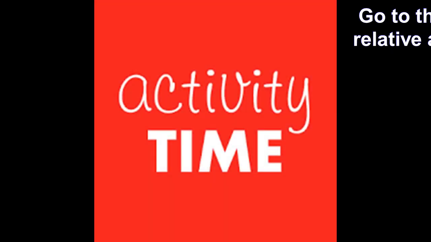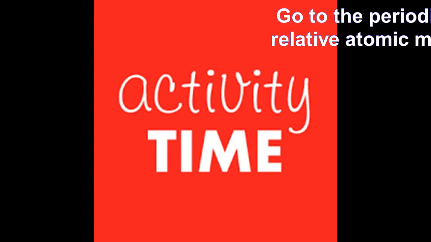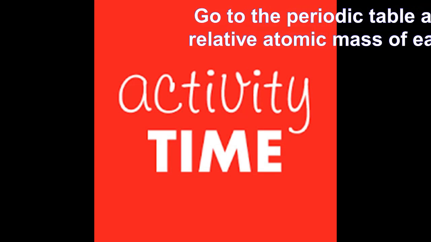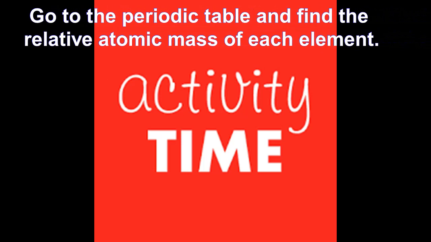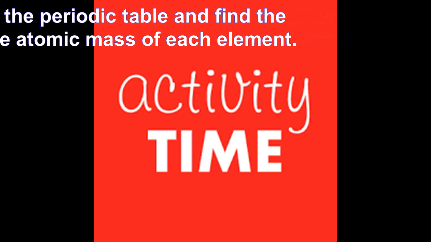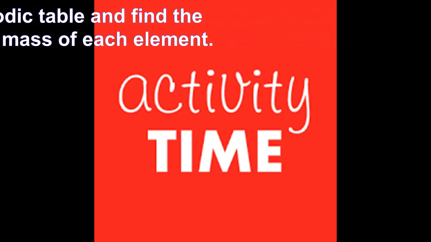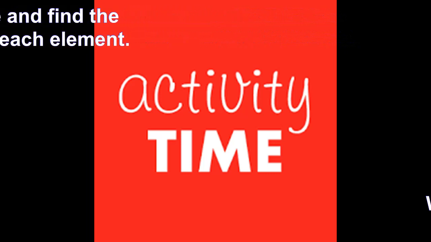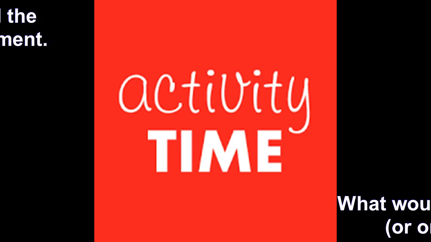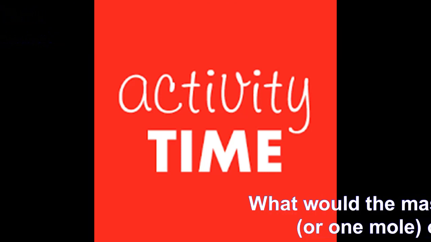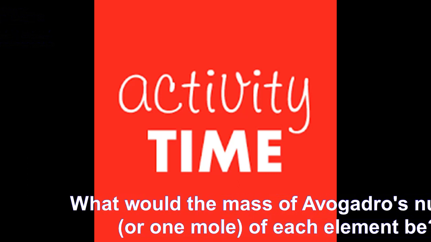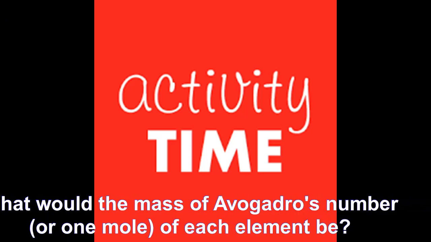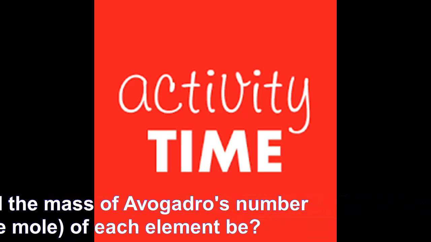It's activity time now. So I want you to go to the worksheet and you're going to see the pictures of the substances that I showed you. I want you to go to the periodic table and find the relative atomic mass of each of those elements. And then when you've done that, what do you think the mass will be if I had Avogadro's number, or 1 mole, of each of those elements? And we will leave it there, just looking at elements for now.